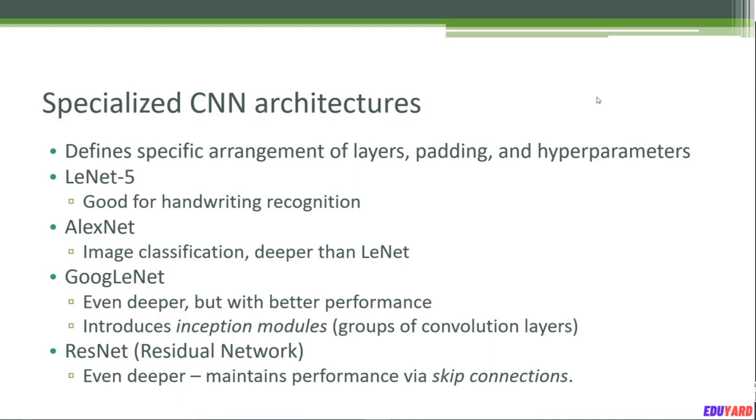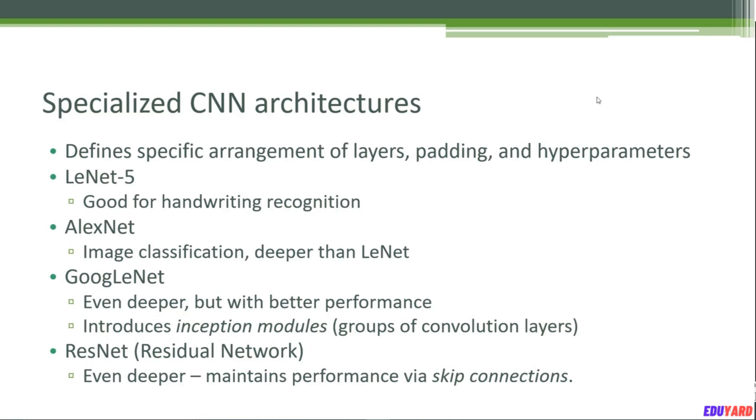Now, fortunately, the problem of tuning the parameters does not have to be as hard as I described it. There are specialized architectures of convolutional neural network that do some of that work for you. A lot of research goes into trying to find the optimal topologies and parameters for a CNN for a given type of problem, and you can just think of this as a library you can draw from.